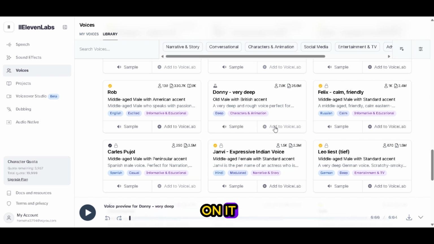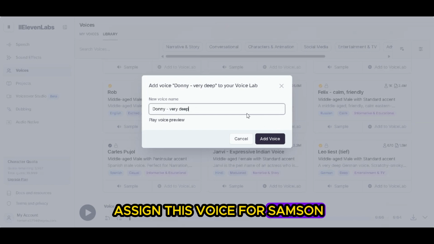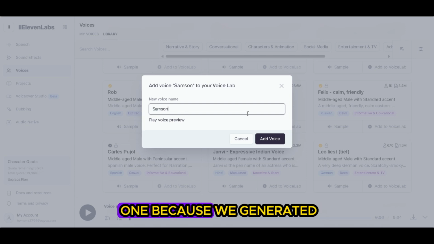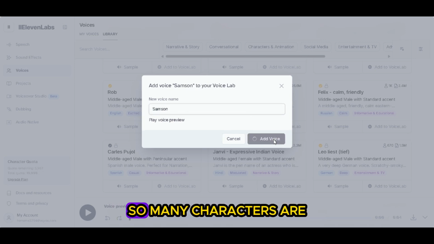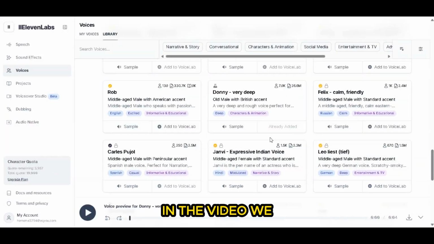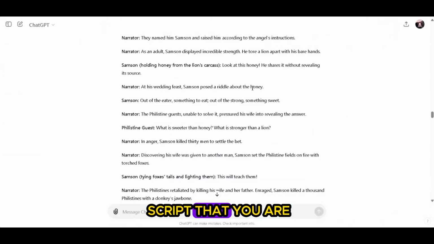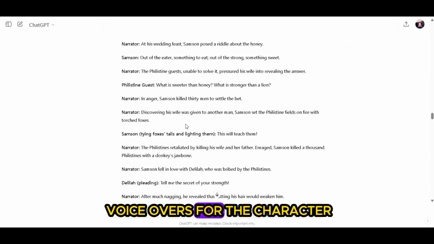So if I click on it, I'm going to assign this voice to Samson. I'll type in Samson for the voice and add it to my voices. We are doing this because we generated the script according to characters. Many characters are going to perform some activities in the video. They are going to speak in the video. So depending on the script that you are working on, you can select multiple voiceovers for the characters.